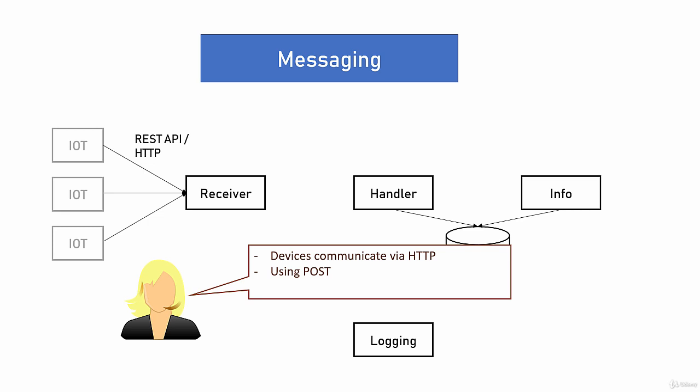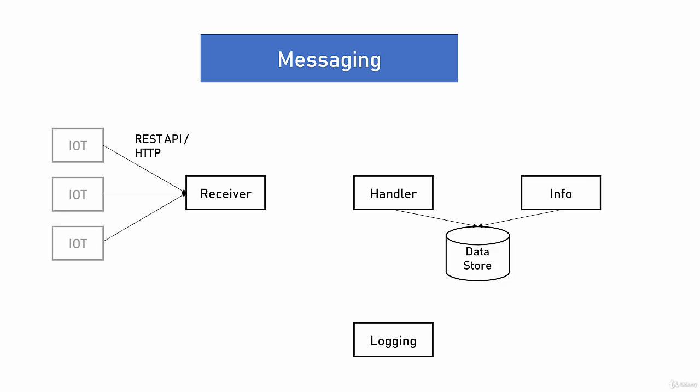Now, here things begin to get a little bit complicated. As you probably remember, the handler's role is to validate and parse the messages received by the receiver. Its only reason for existence is to offload the tasks from the receiver, which should focus on receiving the messages and releasing the requests. After the handler handles the message, it should store it in the data store for later use. Now, what is the best messaging method between the receiver and the handler?